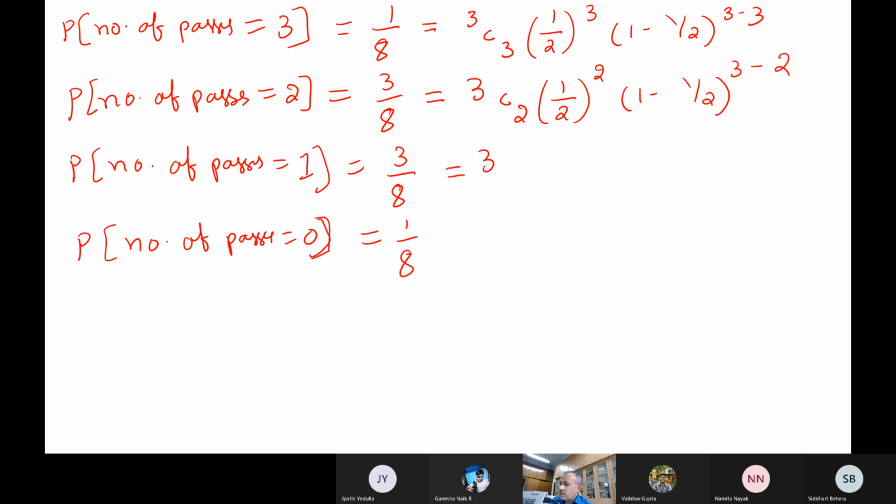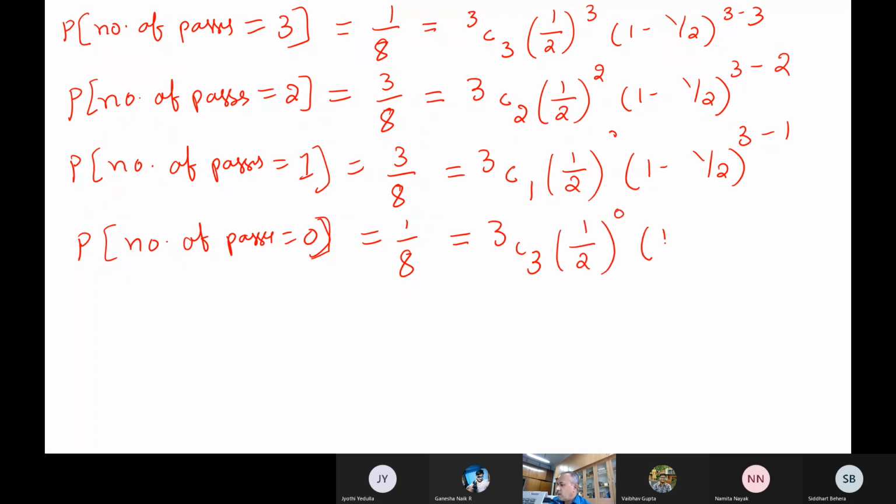Then 3C1 (1/2)^1 (1 minus 1/2)^(3 minus 1). Now this becomes 3C0, with 1/2 to the power of 0 and (1 minus 1/2)^3.